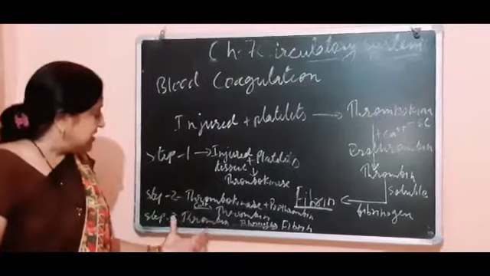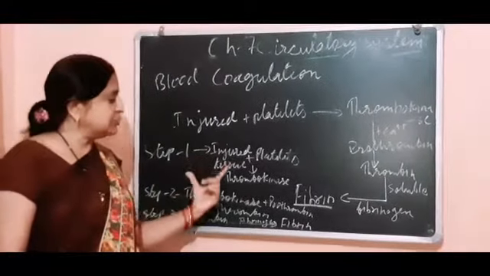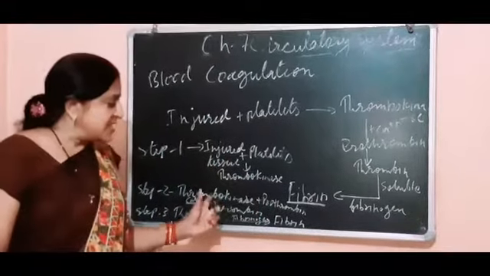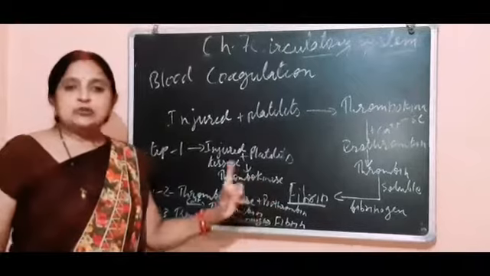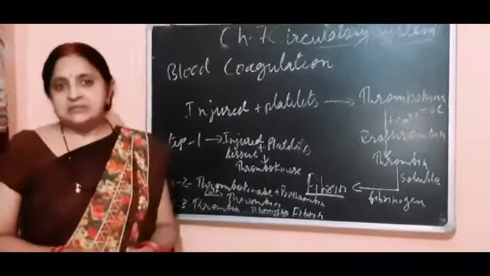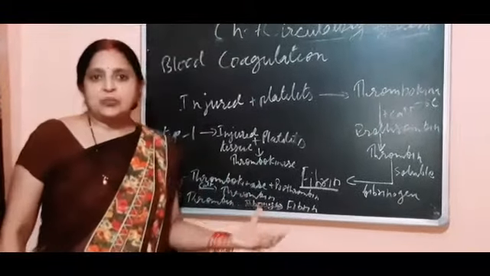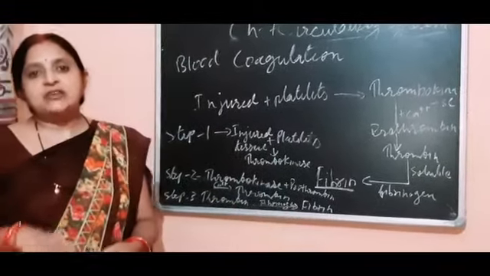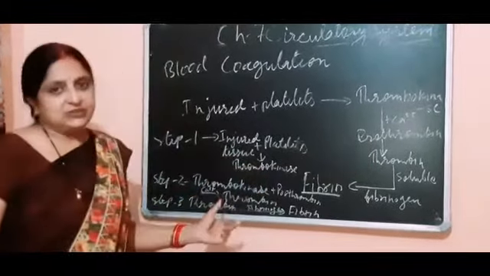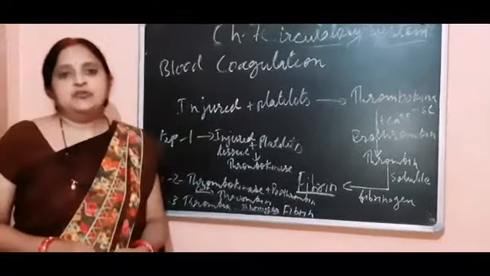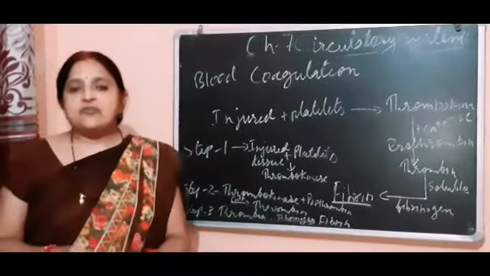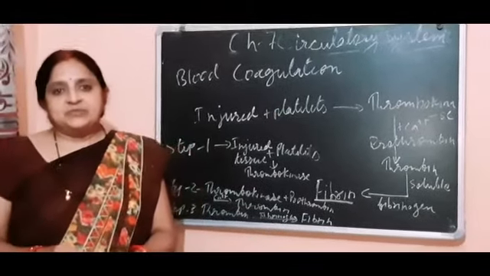So in this way there are 3 steps. In the first step, injured tissue plus platelets form thrombokinase, and this thrombokinase enzyme converts inactive prothrombin into the active form thrombin, with calcium ions. And this thrombin converts soluble fibrinogen into fibrin. This is the chart and these are the steps. In this way blood coagulates in the human body. In the next class I will explain the structure of the heart. Till then, thank you.